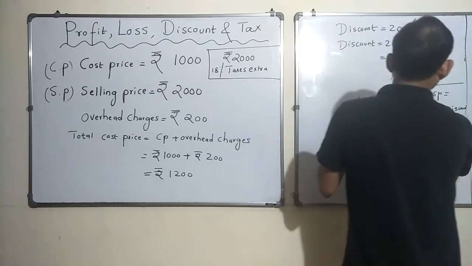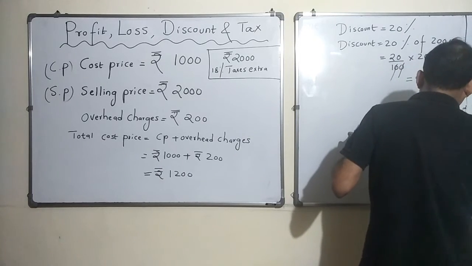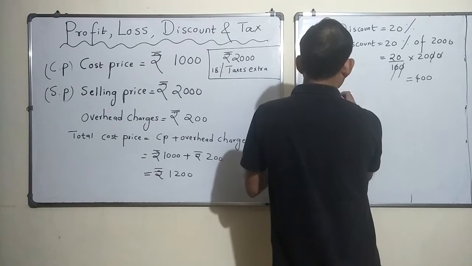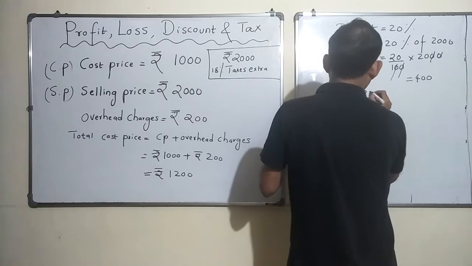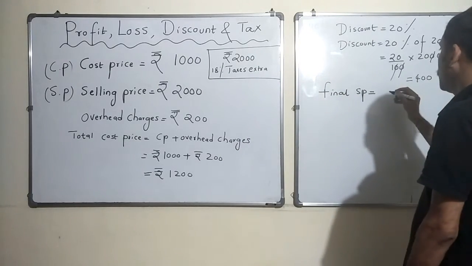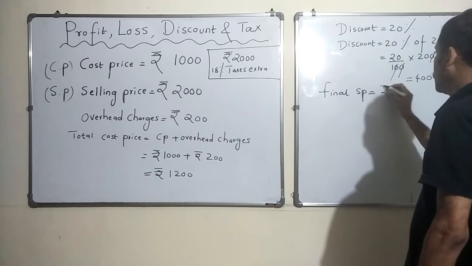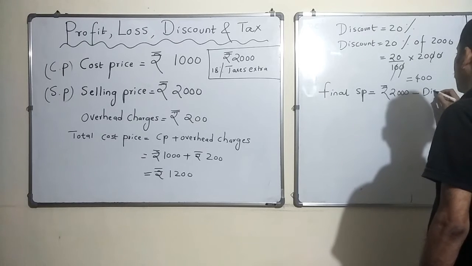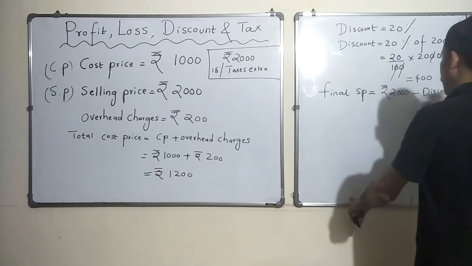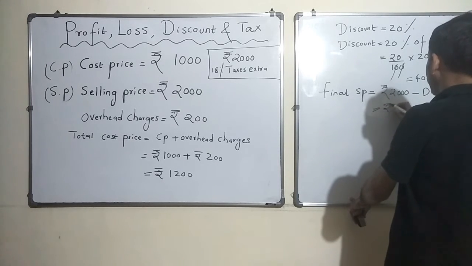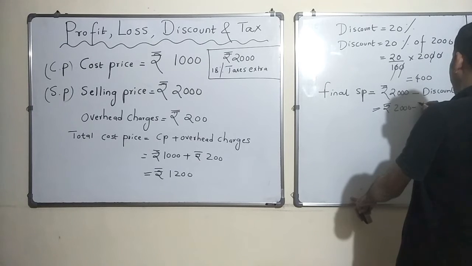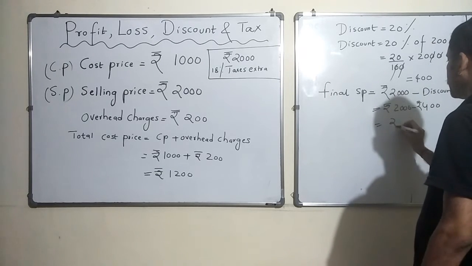So final selling price, final SP is equal to rupees 2000 minus discount, rupees 2000 minus discount, minus 400, okay, is equal to rupees 1600.